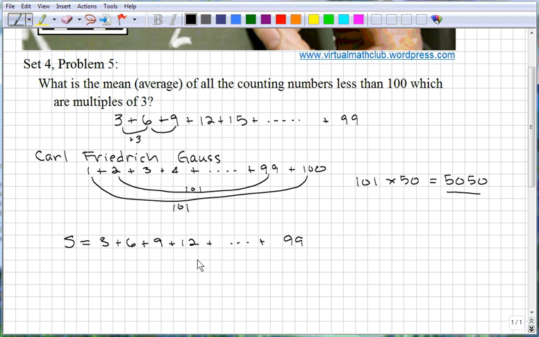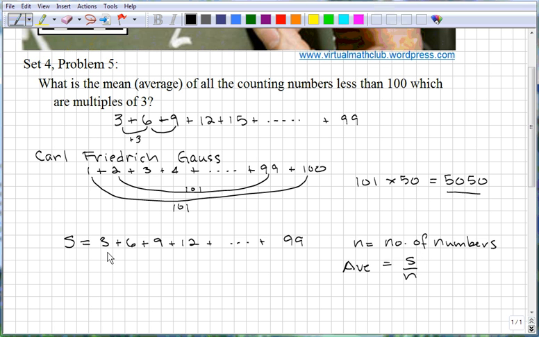Let's just call that S. And let's also define a variable n, which is the number of numbers in this list. So if we want to find the average, it is just equal to the sum over the number of numbers.